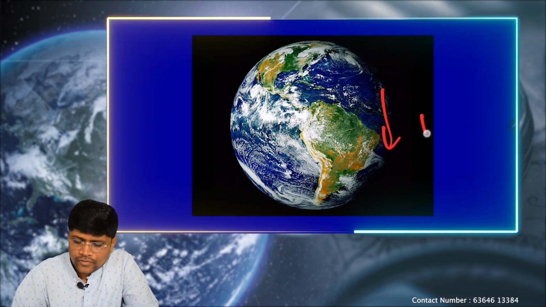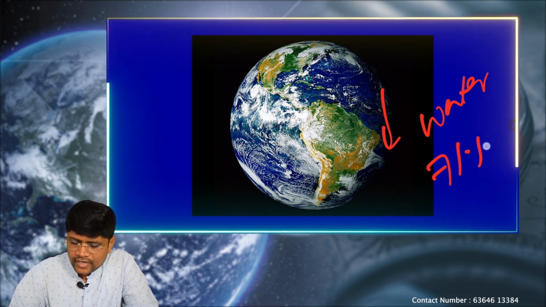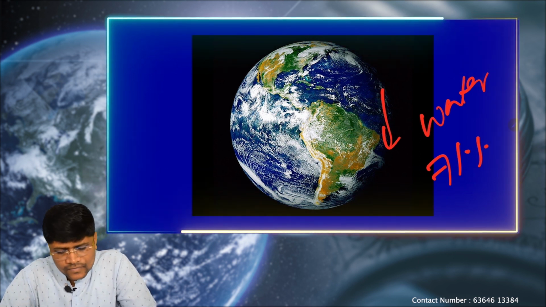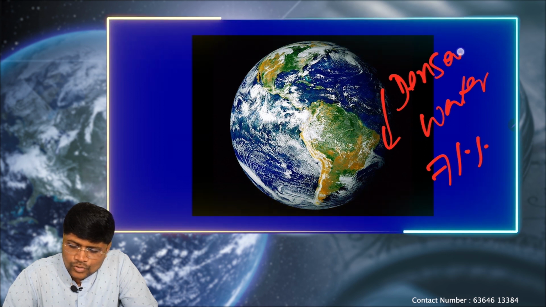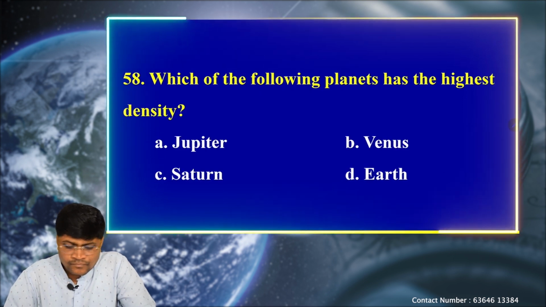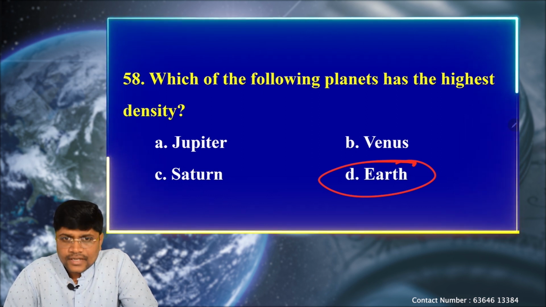Let's see. Again, out of the 8 planets in the solar system, Earth is the only one which has a good amount of water in liquid form. So again, 71% of the Earth is made up of water. Because of the excess water, Earth is also called the blue planet, and it is even the densest planet in the solar system. See now, Earth is the correct option, highest density.